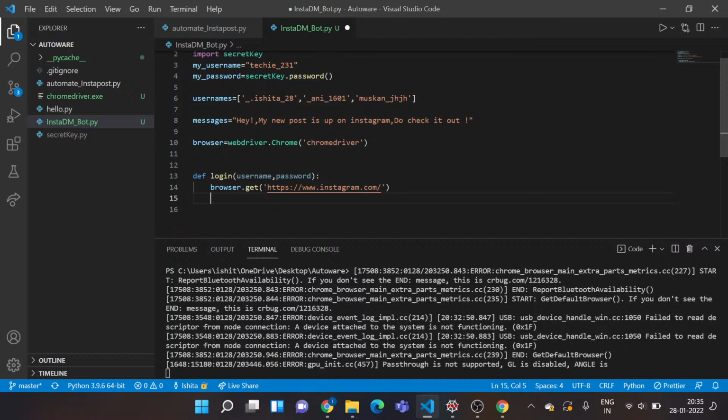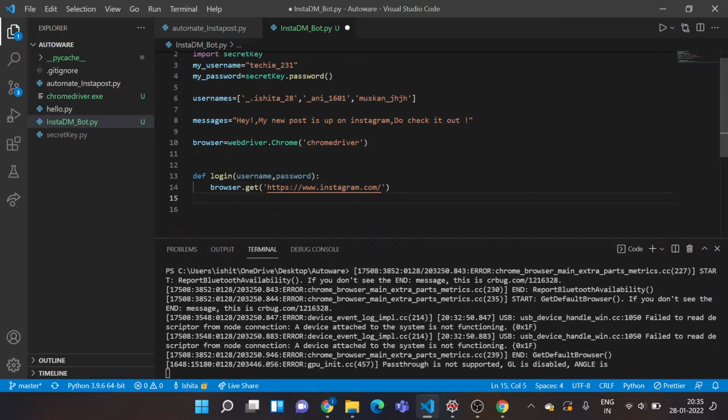But there's a problem over here. Our page loads dynamically. It means it depends on your internet speed, or even if you have a very good internet connection, it might take a few seconds to get your page loaded. So I don't want this program to throw an error in that case. Just to be on the safer side, and actually it's quite necessary as well, you need to specify some sleep time, so that you give your browser some time to load, and then you can perform your stuff.